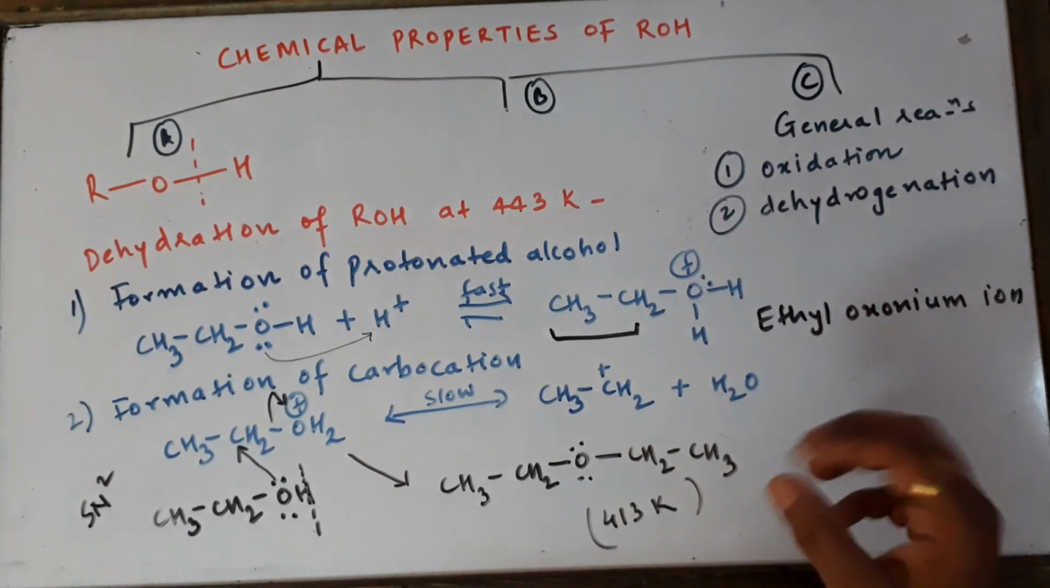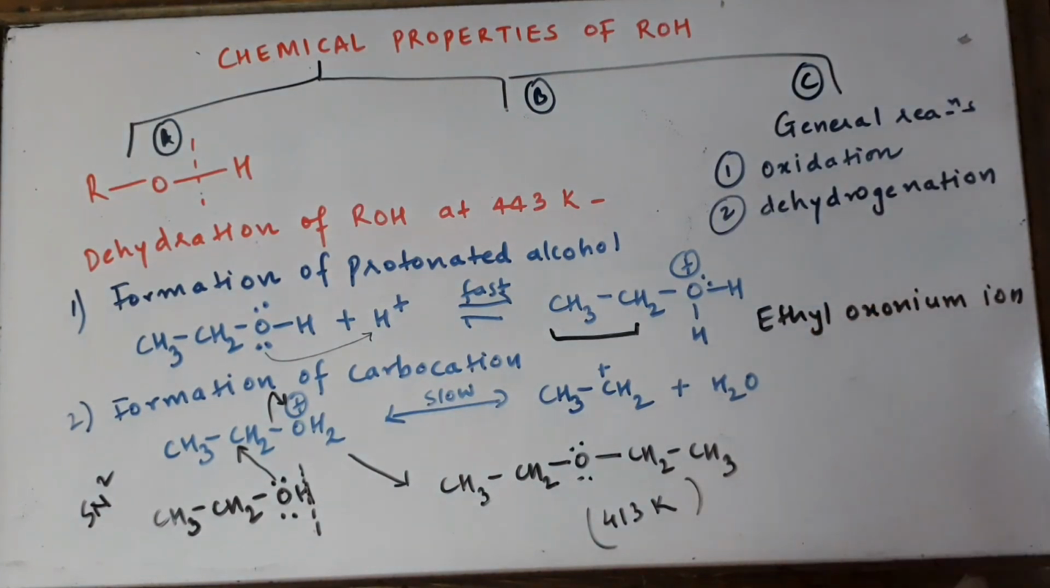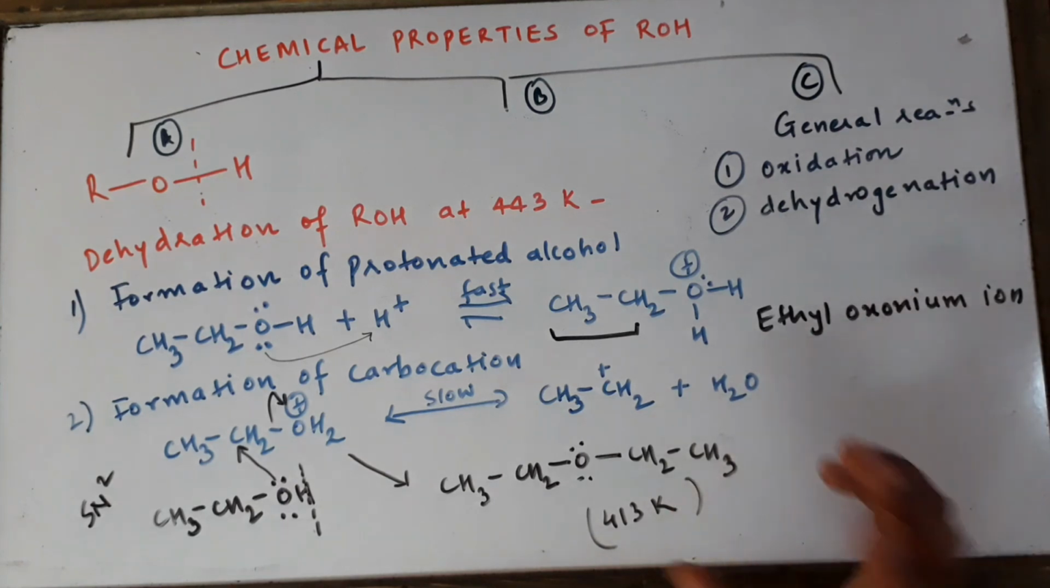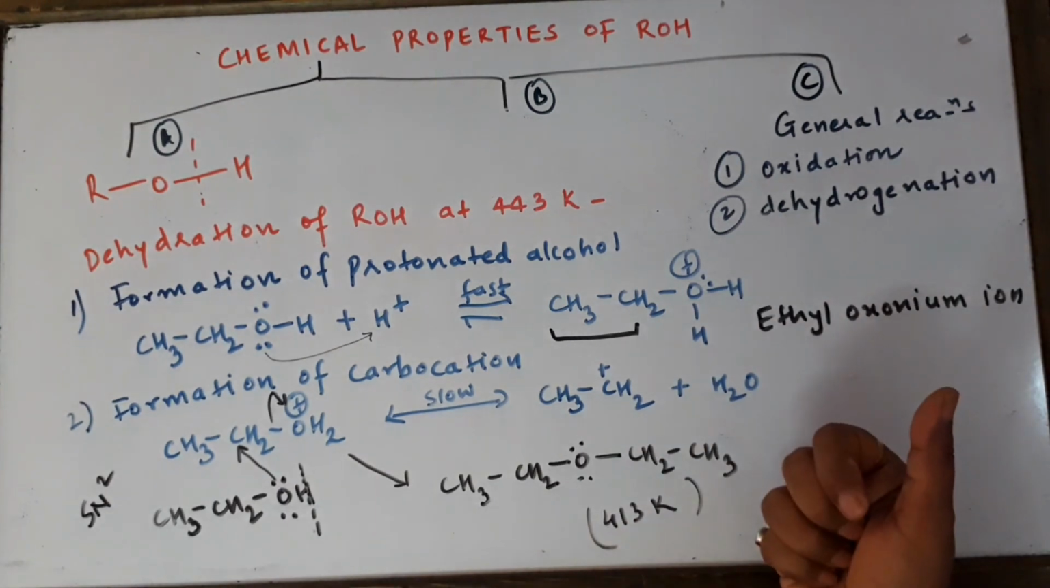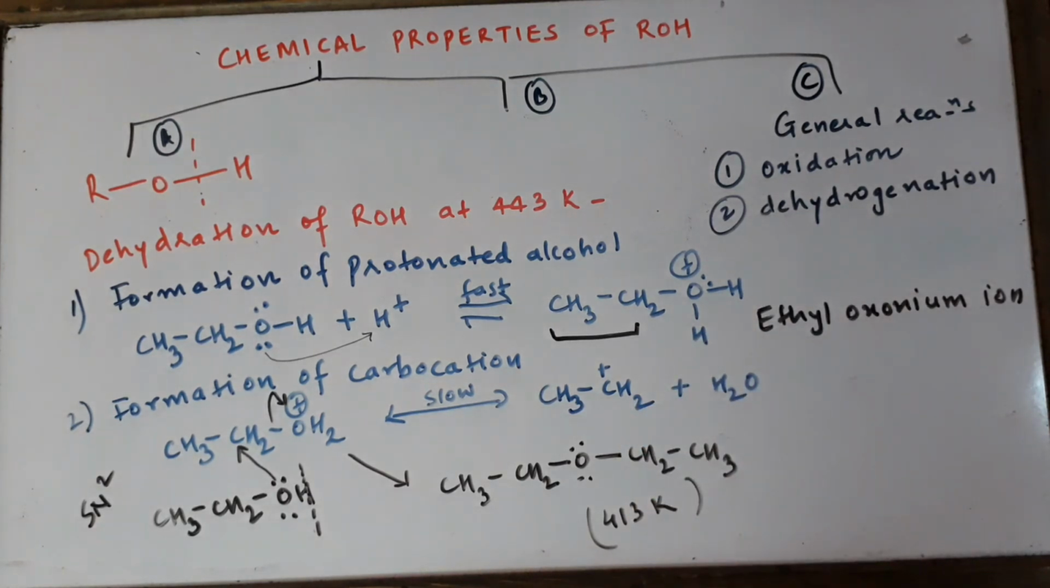So does temperature play any role in deciding the types of products being formed? The answer is a big yes. Low temperature can give you ethers and high temperature can give you alkenes. So children, I'm sure you have understood this particular point.